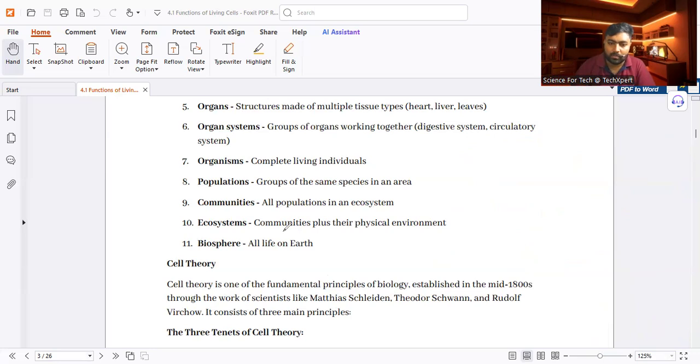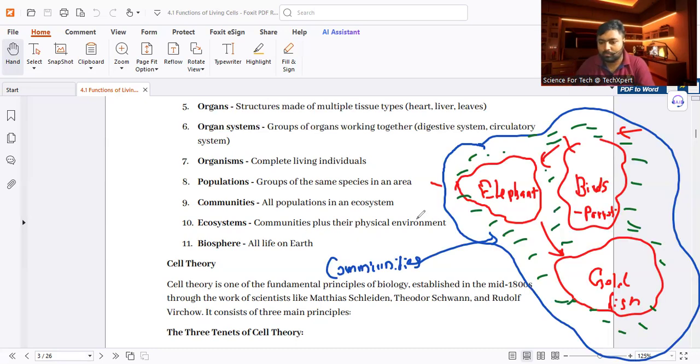Community, okay, it is in here, right? Community plus their physical environment. So if you have enough space, you may draw like this. This is the physical environment. In another color, if you have enough space, draw the physical environment.